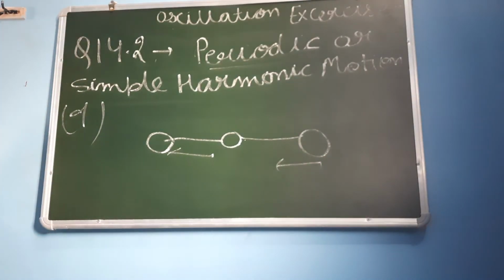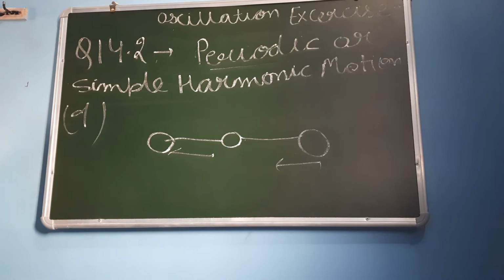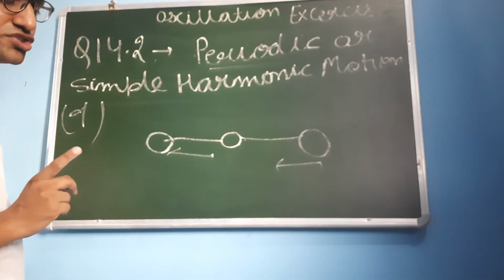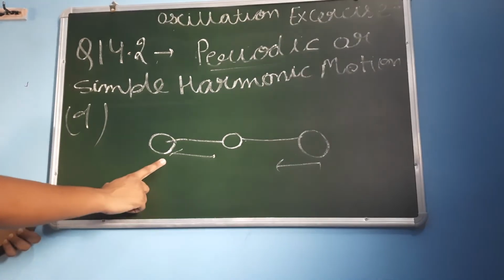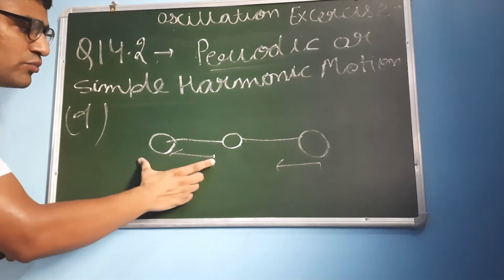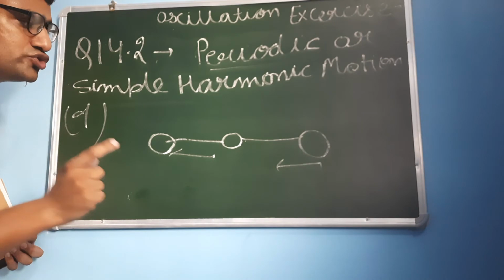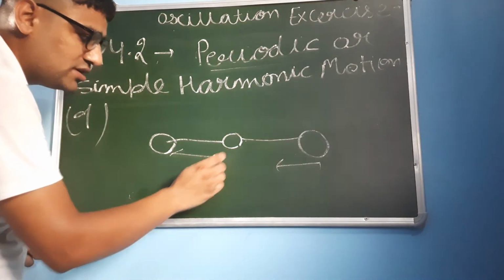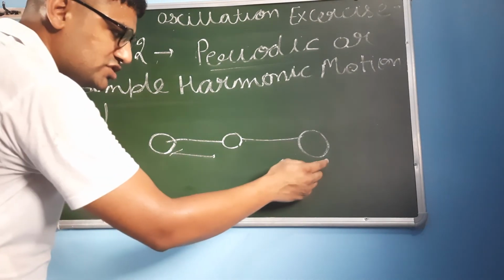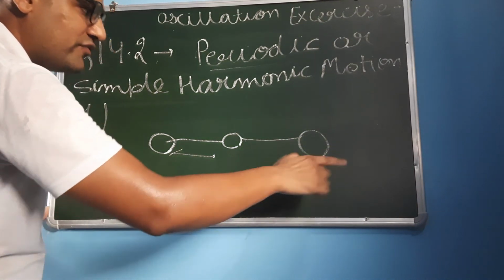So will this be simple harmonic motion? No, this will not be simple harmonic motion. This atom is showing simple harmonic motion, and this atom is also oscillating to and fro.